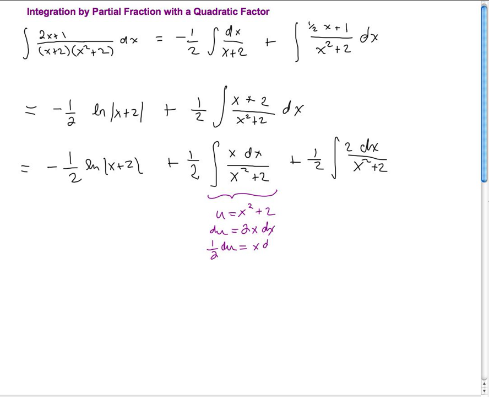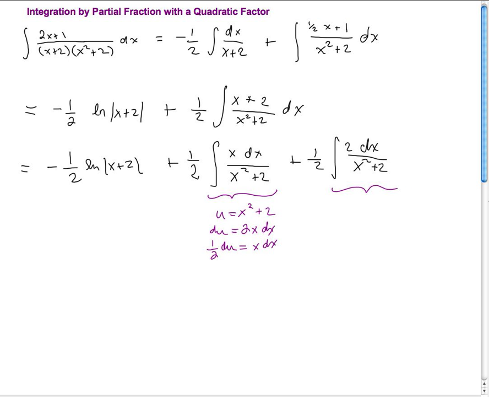Okay, so that x dx is 1/2 du, so we're just going to have 1/2 of du over u, right? And this one, I'm going to simplify it a little bit. Of course, we can cancel the 2's there, the 2's will definitely cancel.